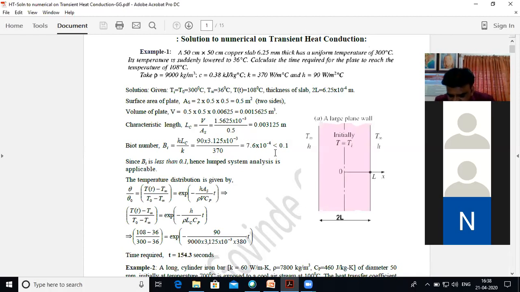The Biot number is defined as h Lc by k, where Lc is the characteristic length, defined as volume by surface area.